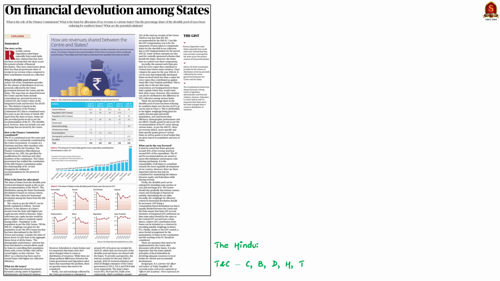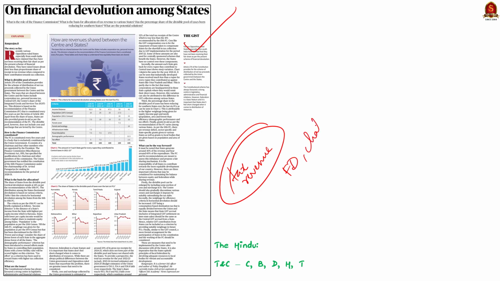Look at this news article. Recently, southern states have raised a claim that they have not been receiving their fair share as per the present scheme of financial devolution. They have raised issues about their less than proportionate share of receipt in tax revenue. Apart from this issue, the article also highlights the concepts of financial devolution, challenges therein, and also potential solutions. So in this news article discussion, we shall understand some of the important points using our mains answer writing discussion.